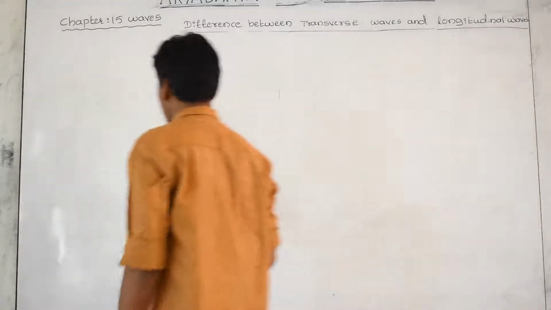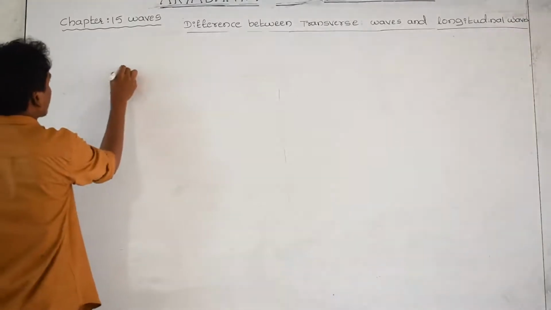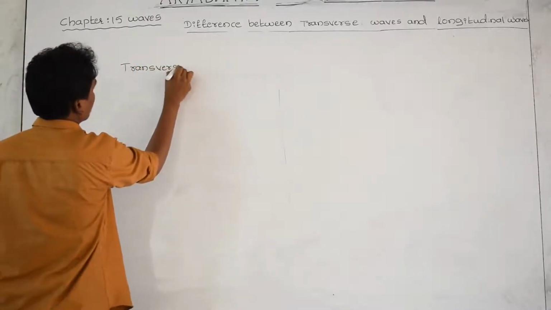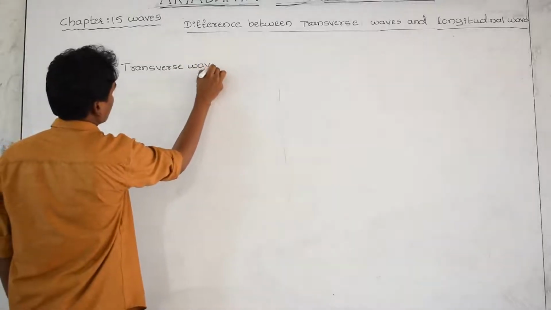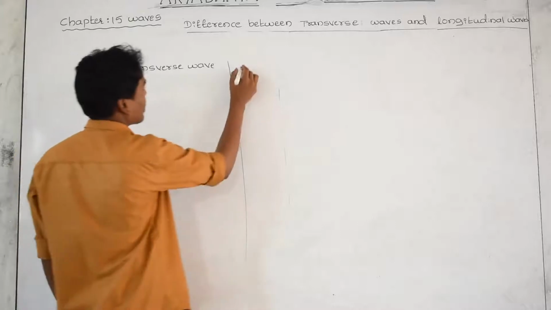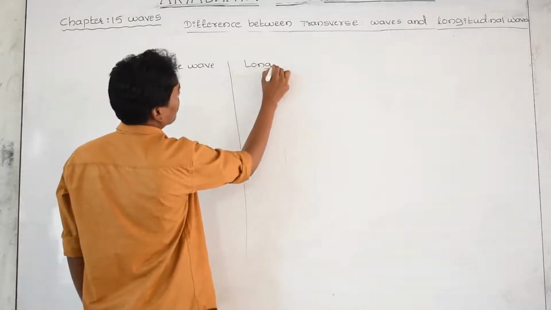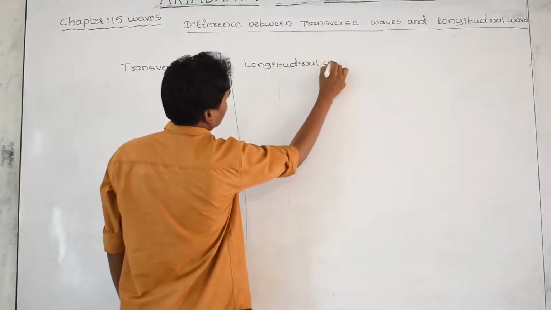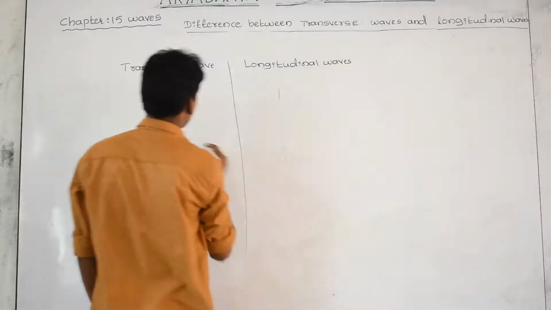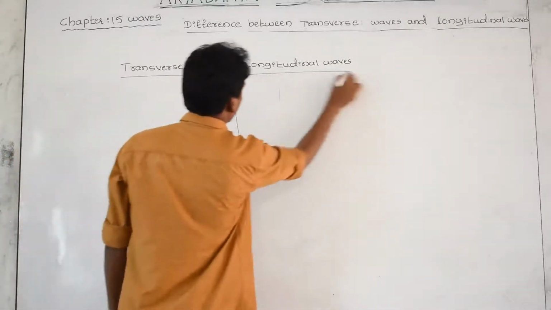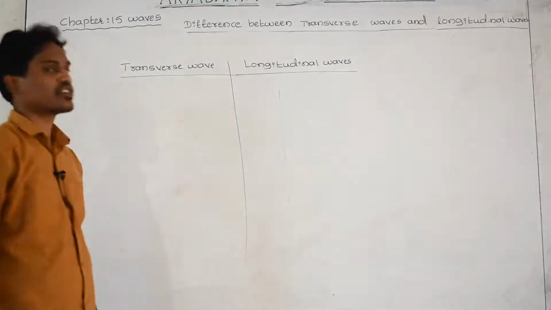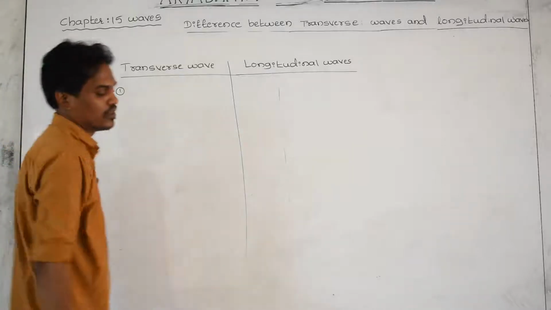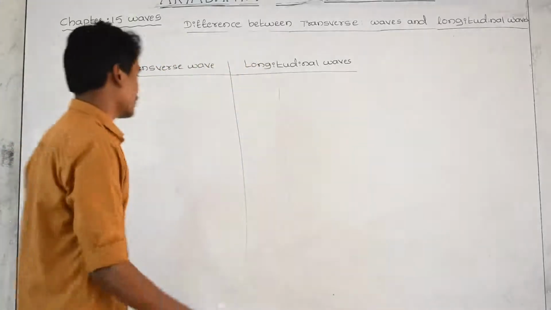See now, first I have taken transverse waves, and on this side I am taking longitudinal waves. This is a very important question for the theory exam. Write any two differences between transverse waves and longitudinal waves. The first one I am talking about is the nature of transverse waves.